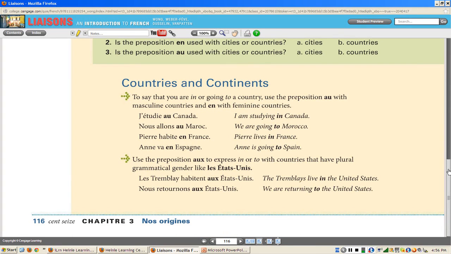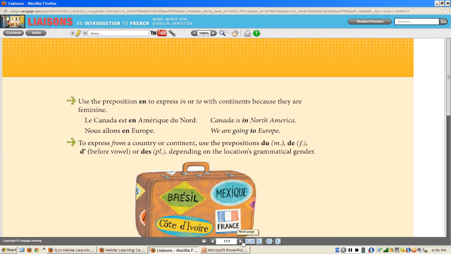So allons, to go. Nous allons au Maroc. Anne va en Espagne. Anne is going or goes to Spain. Les Tremblay habitent aux États-Unis. Nous retournons aux États-Unis. So that's for if you're going to. What about if you're coming from?